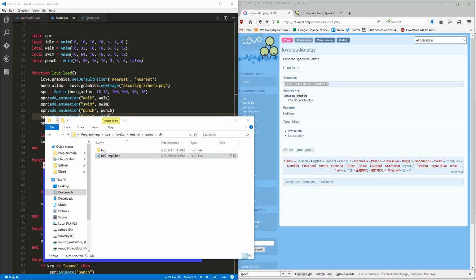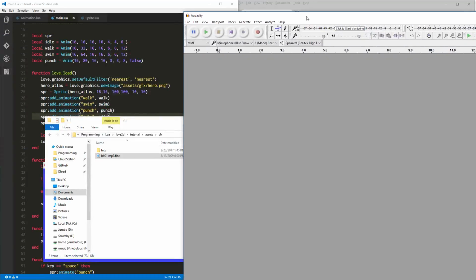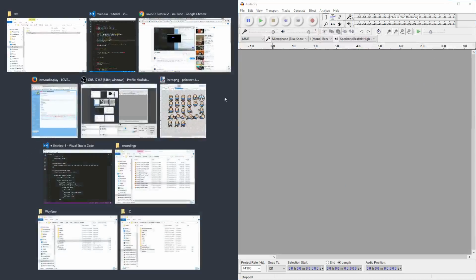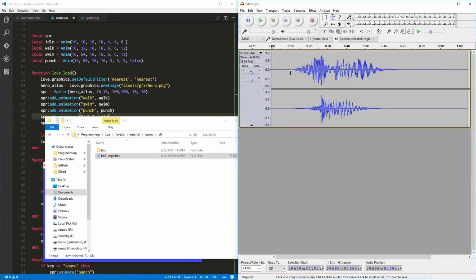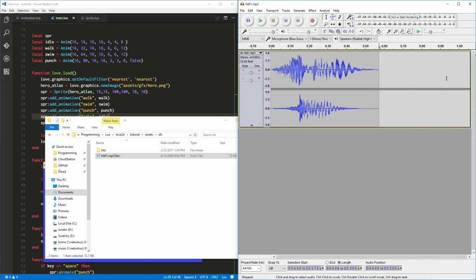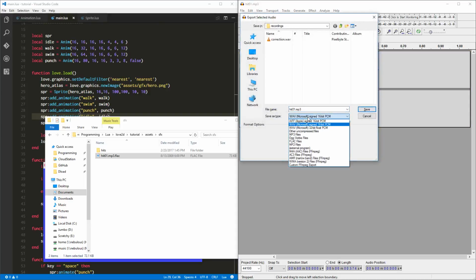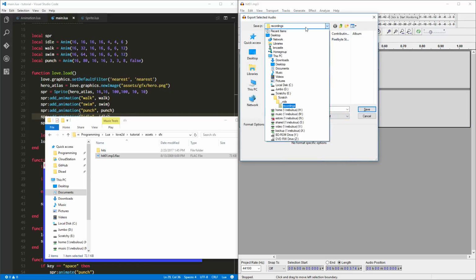If you don't know about Audacity, it's a fantastic open source sound editing tool. We'll drag this guy in, and there it is. He's in stereo too. While we're in here, we might as well just shorten him up a little bit. And let's select that whole thing, and let's export it just as a wave. Just a plain old wave file.